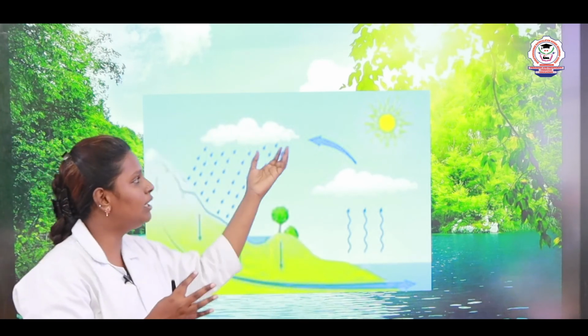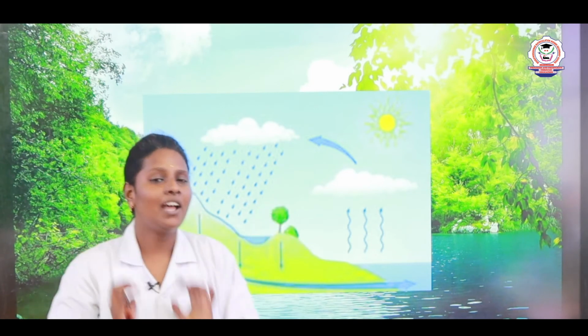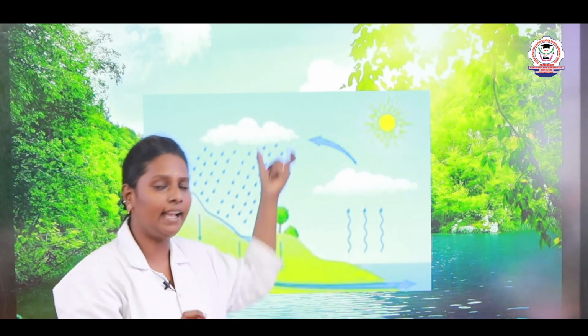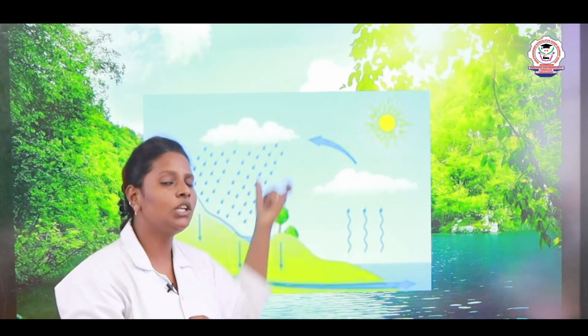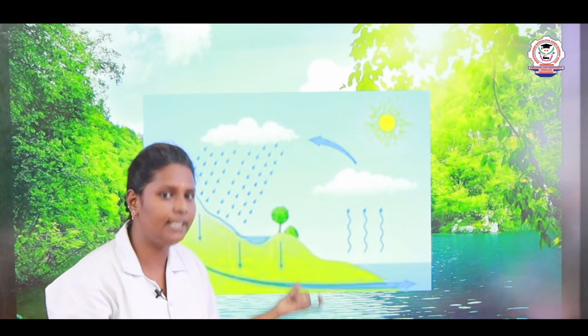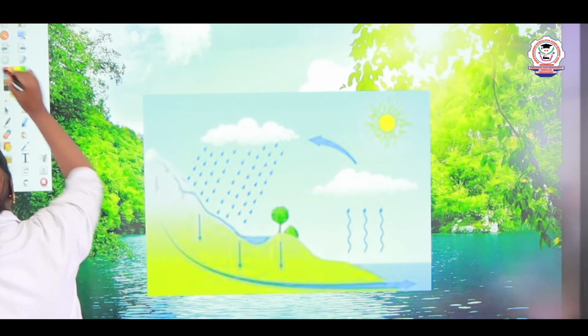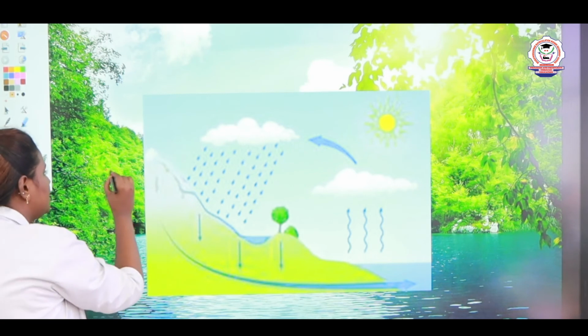If the big drop gets heavier in the cloud, what will happen? They fall as rain. Children, by this only we are getting our rain. The change of water vapor into water. Again, the water vapor changing into water as rain, right? This cooling is called condensation. What do we call this process? Condensation. Now spell it with me, children. Condensation.